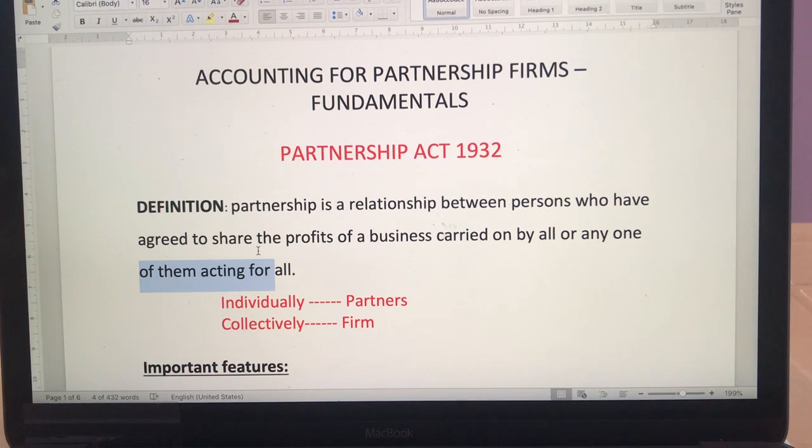Now don't think that when we talk about agency we are talking about some firm. Here we are talking about a kind of relationship, that is, a principal and the agent. So all the partners are principals as well as agents.